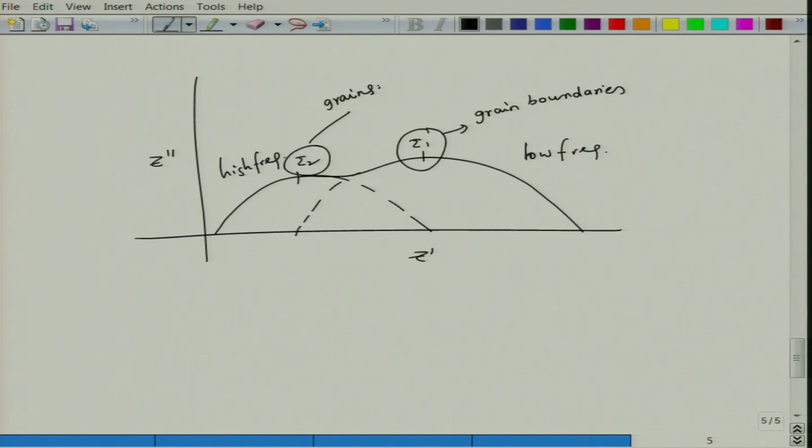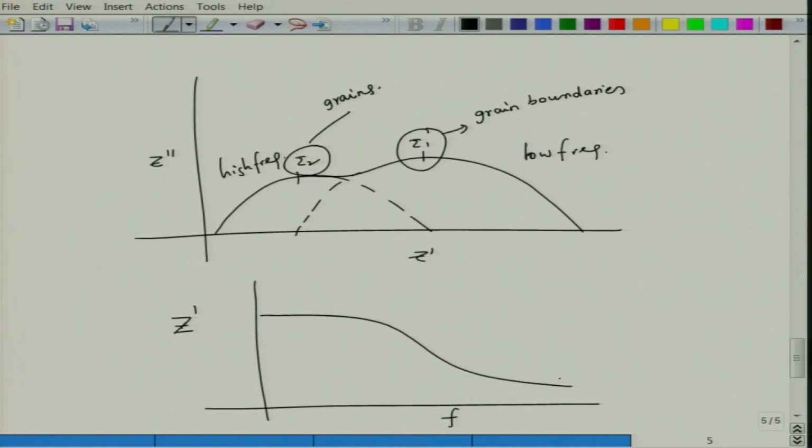So, when you plot, let us say, the temperature dependence of these plots, how does it vary? For example, if you plot Z prime as a function of frequency, it might vary something like this.